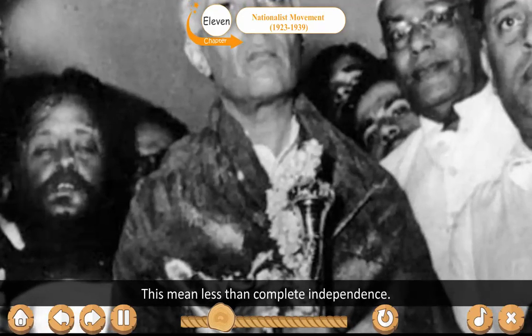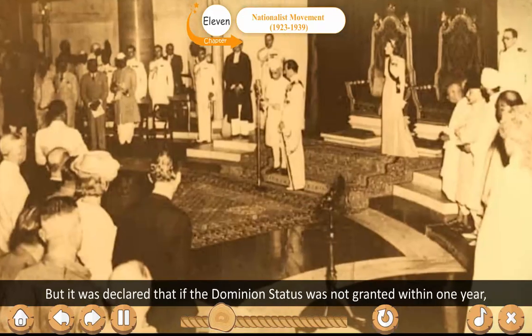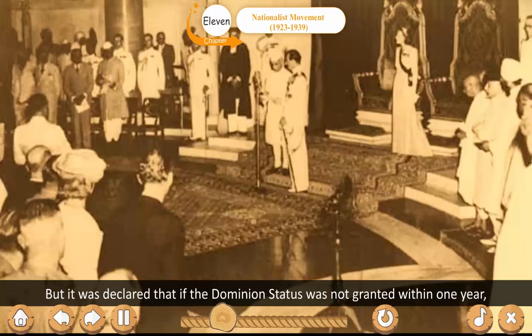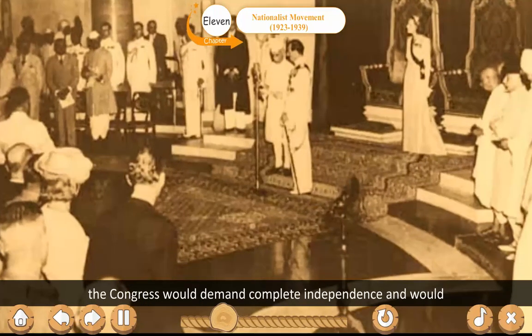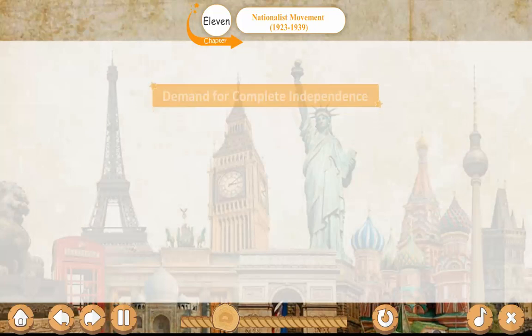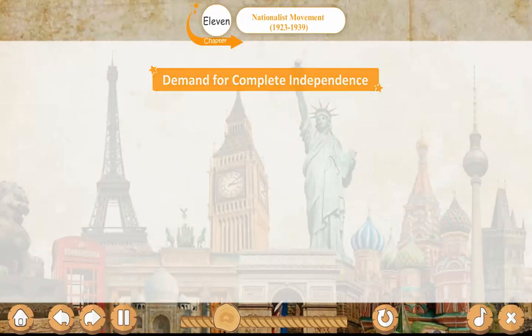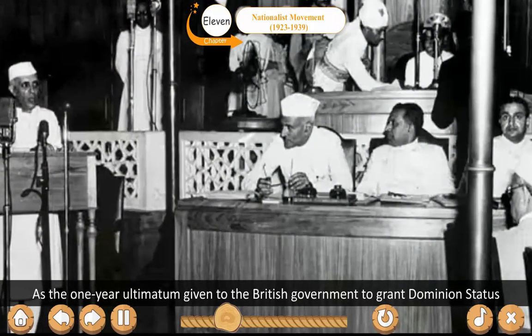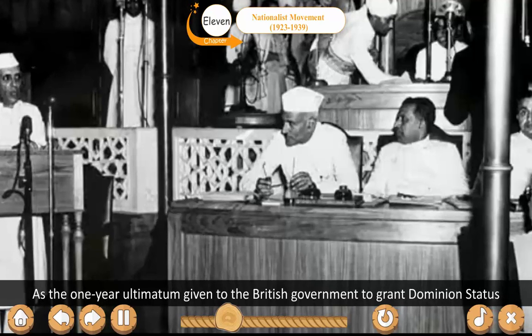This meant less than complete independence, but it was declared that if the dominion status was not granted within 1 year, the Congress would demand complete independence and would launch a mass movement to achieve it. Demand for complete independence.